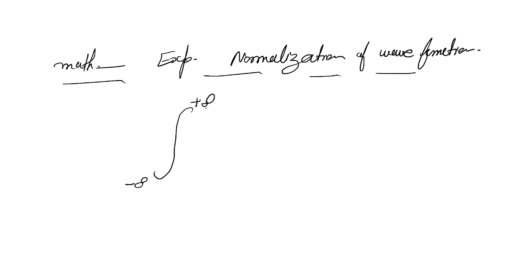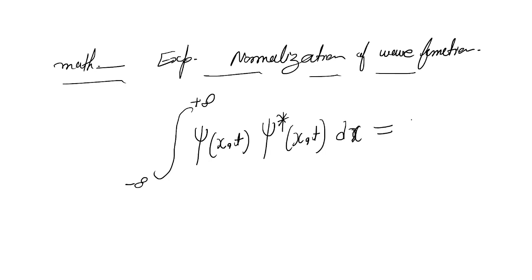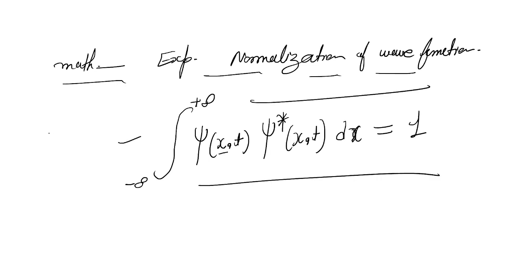Here the wave function depends on x and t, along with its complex conjugate; x and t are the parameters on which the wave function depends. We are talking about three-dimensional space, but in this expression we are discussing only the x-axis. If we discuss the whole three-dimensional space, we will put r in place of x, because r represents all three coordinates. This is the mathematical expression.